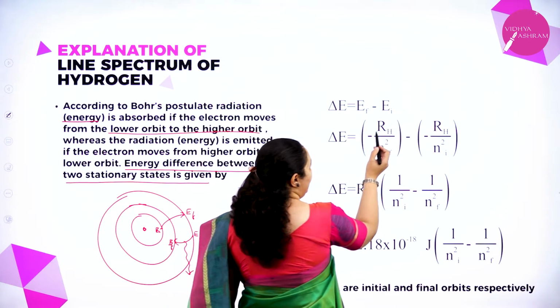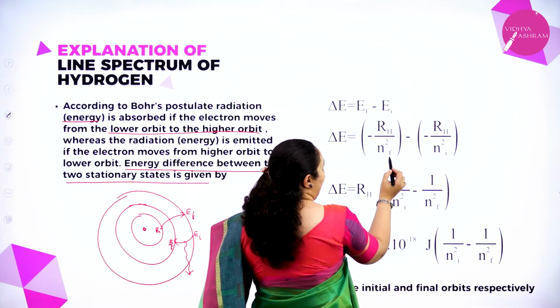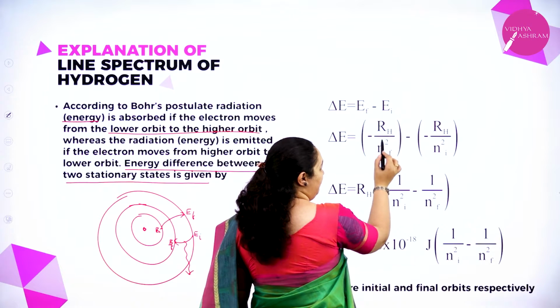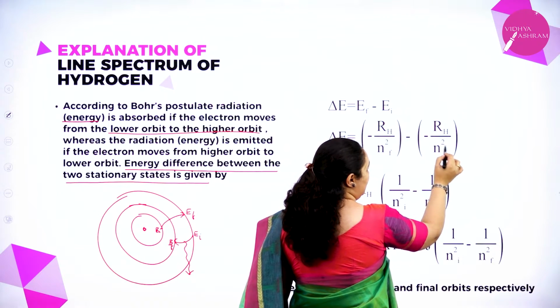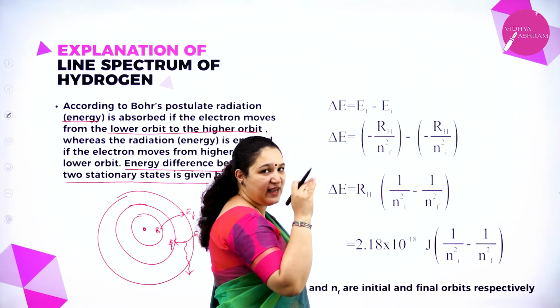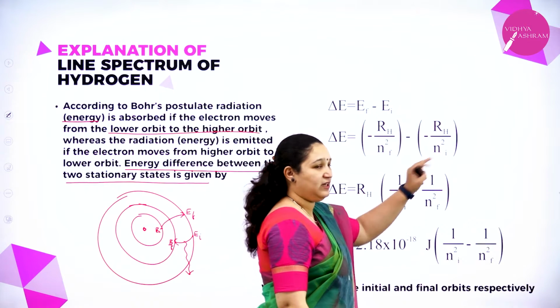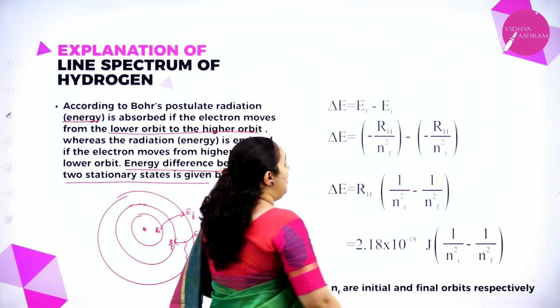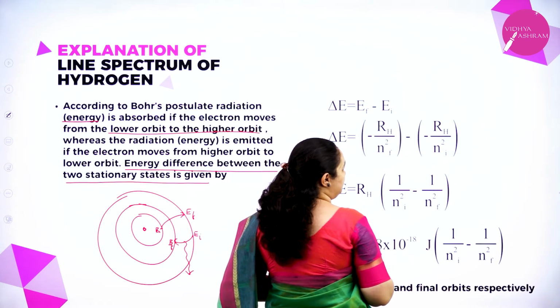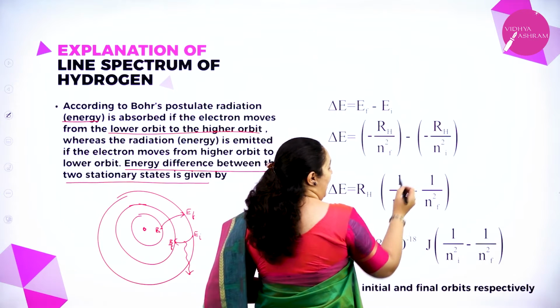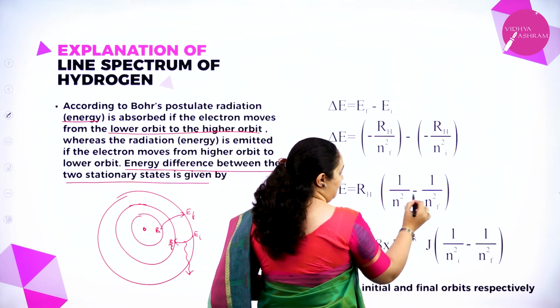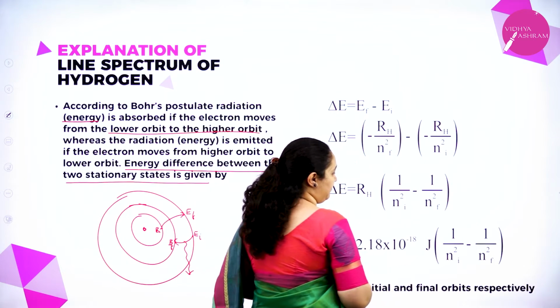Same thing I have put, minus RH by nf square, I have put nf whole square minus RH by ni square. That was just n. Here I have put final and initial. Now minus into minus gives plus, and RH is common, so RH is taken outside: 1 by ni square minus 1 by nf square.